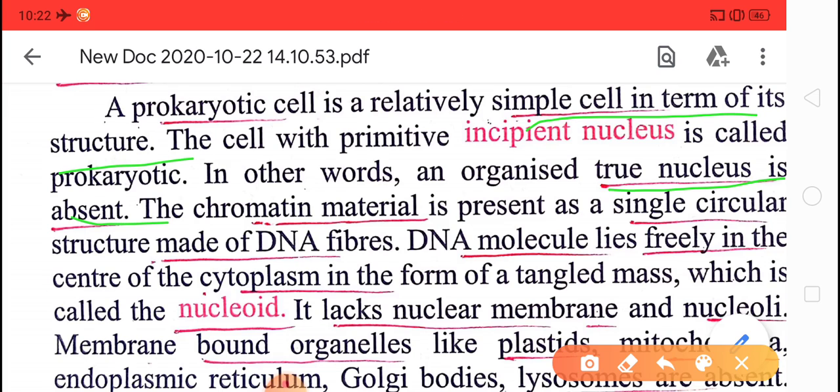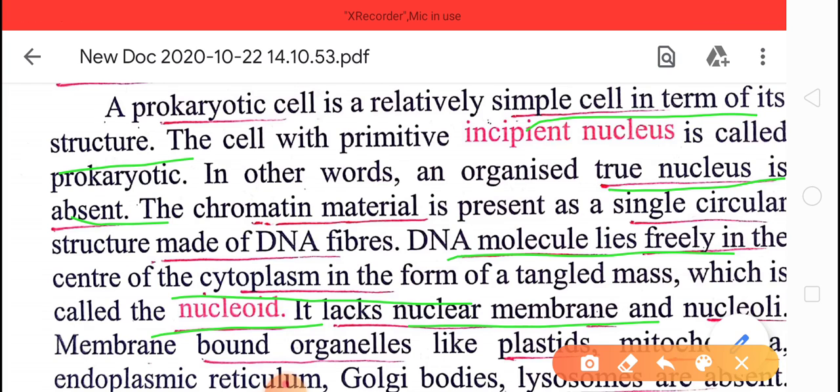If the nucleus is absent, then the DNA is found in the cytoplasm, basically in the nucleoid. Instead of nucleus, a nucleoid is there in prokaryotic cell, and in the nucleoid the DNA is found. You see that the DNA molecule lies freely in the center of the cytoplasm, which is called the nucleoid. Basically, a structure called the nucleoid is made in the cytoplasm, and in the nucleoid the DNA will be found.